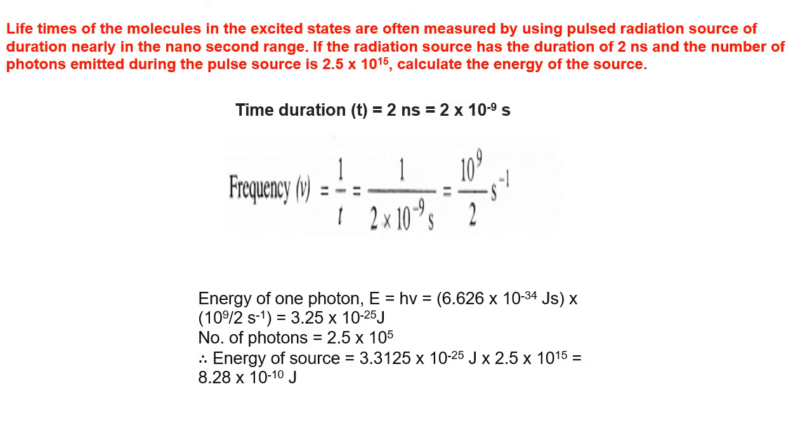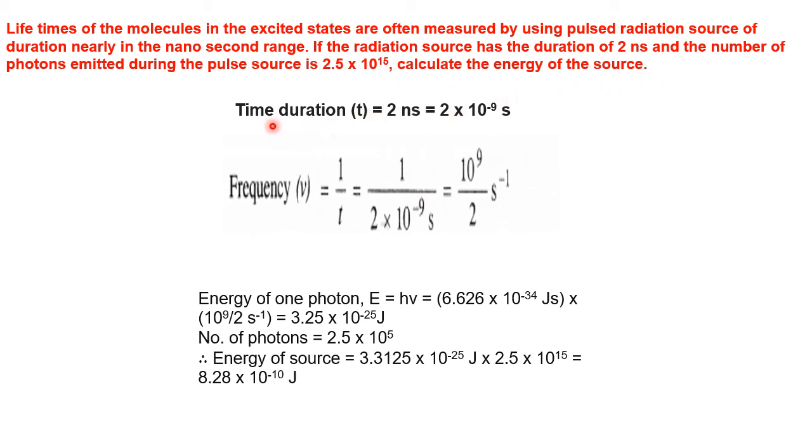Now, lifetimes of molecules in the excited states are often measured by using a pulsed radiation source of duration nearly in the nanosecond range. This we learn in higher classes under the chapter spectroscopy. He has given only this information, so using it, we will calculate. If the radiation source has a duration of 2 nanoseconds and the number of photons emitted during the pulse is 2.5 into 10 to the power 15, calculate the energy of the source.